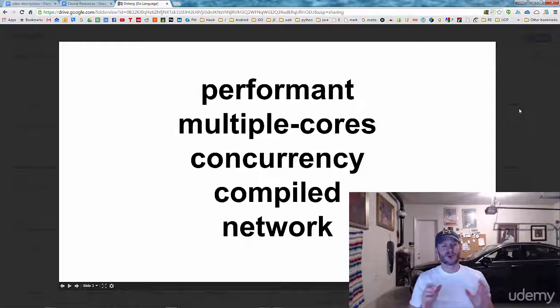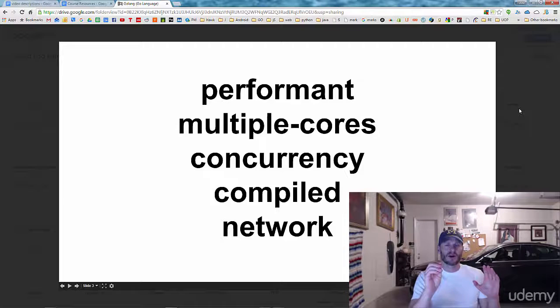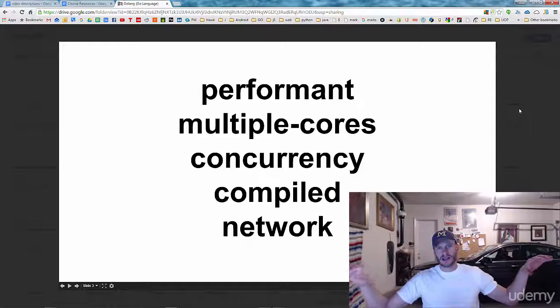And one of the great things about Go is that all of the previous system level languages were written to run on a single core. Well, we have new machines now, and these machines have multiple cores, and there's no language out there aside from Go, at least that's starting to register on the event horizon, that has been written to take advantage of multiple cores natively, except for Go. So that's the great thing about Go. It knows how to use multiple cores and scale horizontally really well.